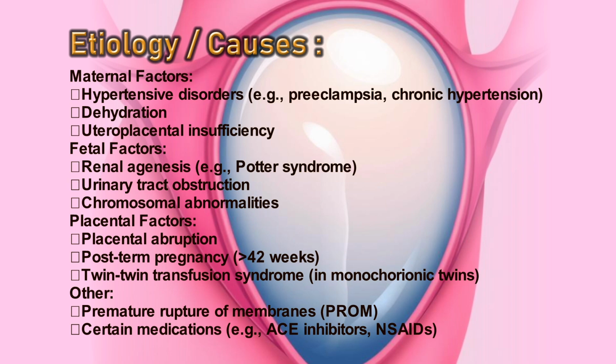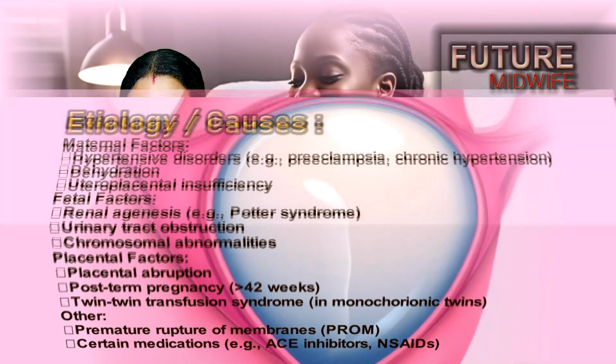When it comes to the placental factors, they include placental abruption, post-term pregnancy, that is more than 42 weeks, and twin-to-twin transfusion syndrome, especially in case of monochorionic twins. Other causes include premature rupture of membrane and certain medications such as ACE inhibitors and NSAIDs used during pregnancy. So these are the etiology of oligohydramnios.